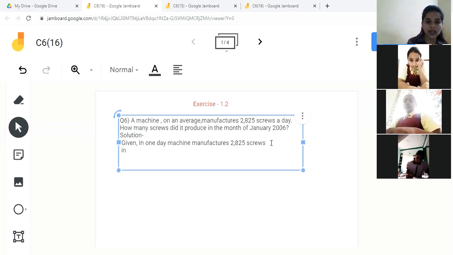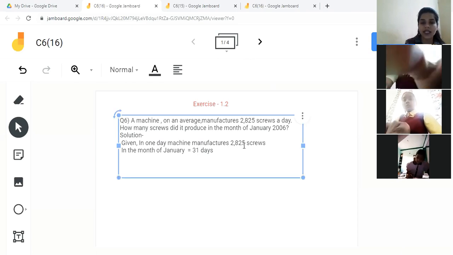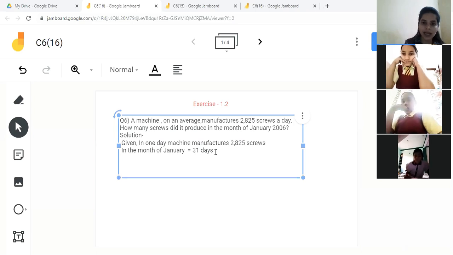So in the month of January, how many days are there? In the month of January, 31 days are there, children? 31 days. In the month of January, there are 31 days. And in one day, how many screws are manufactured? 2,825. Suppose you are eating 2 chocolates in one day. So how many chocolates will you eat in 10 days? 2 multiplied by 10 means 20 chocolates you will eat in 10 days.